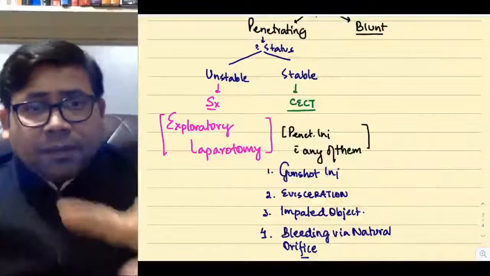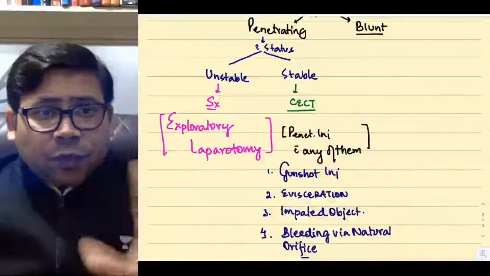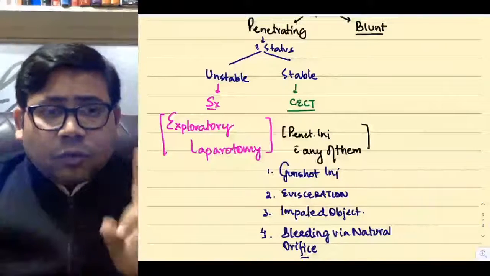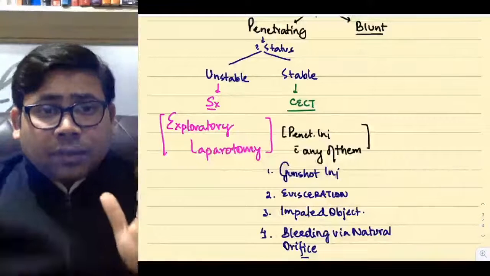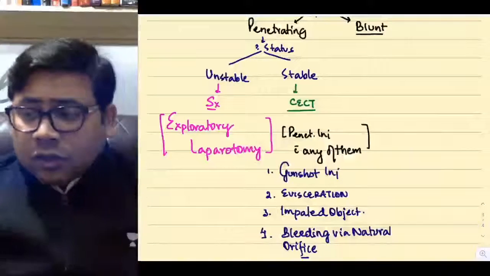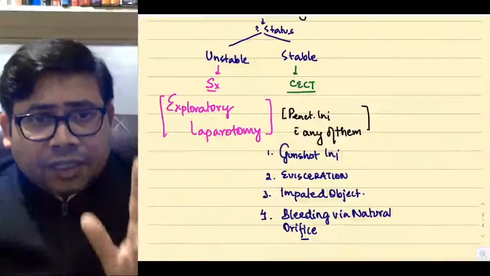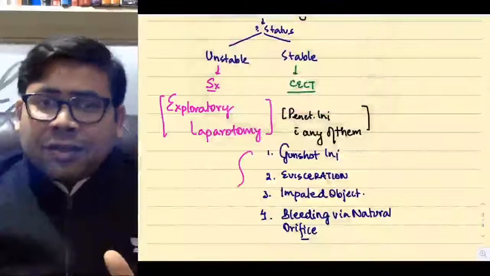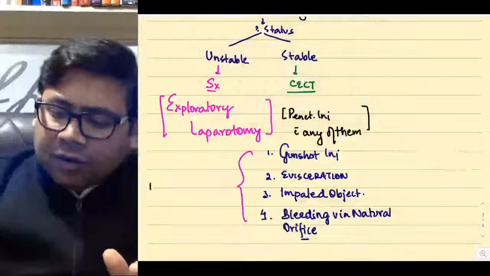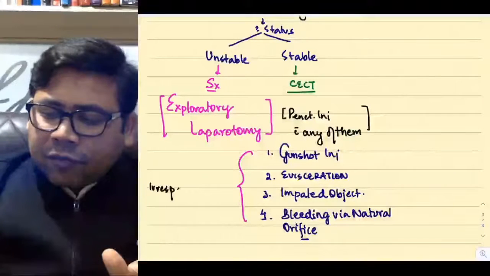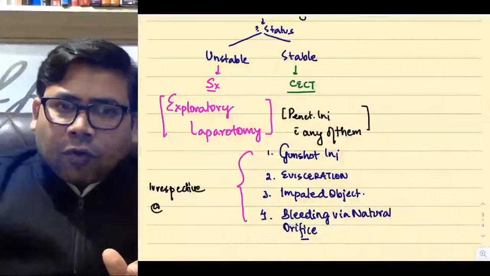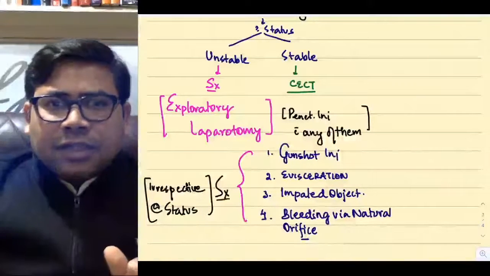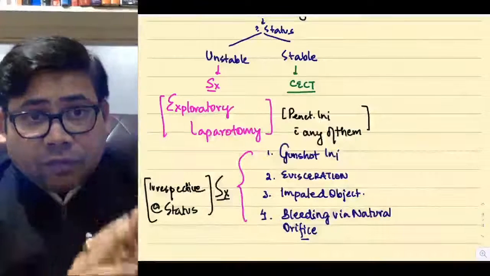First because of hemoperitoneum and then because of the feculent material, and that will be known as feculent peritonitis. Do you know the chances of survival in case of fecal peritonitis is less than 10 to 20%? Less than 10 to 20% survive, else you lose the patient. So do you know any surgery done with an intention to safeguard life is always justifiable. So these are the conditions where irrespective of the status, you plan a what? Surgery. Is that clear or no? So irrespective of the status, you plan a surgery. This is very, very important.